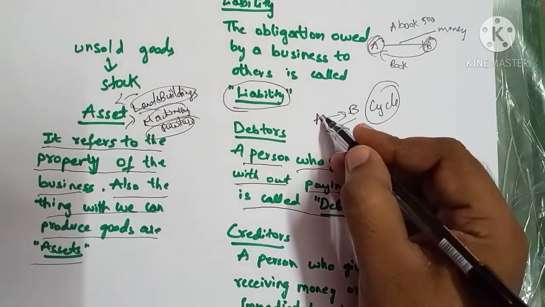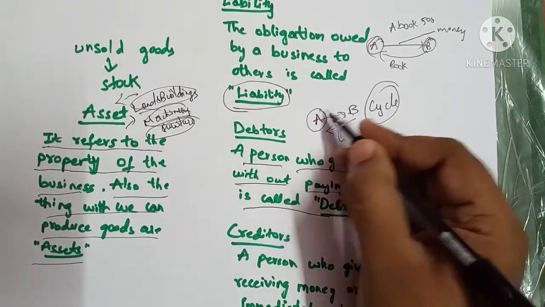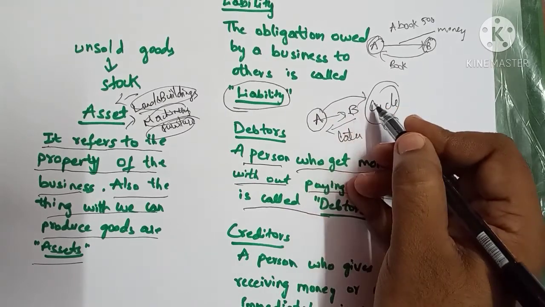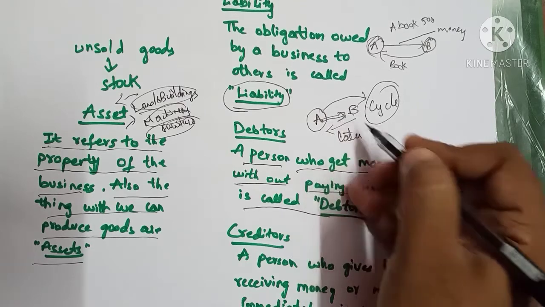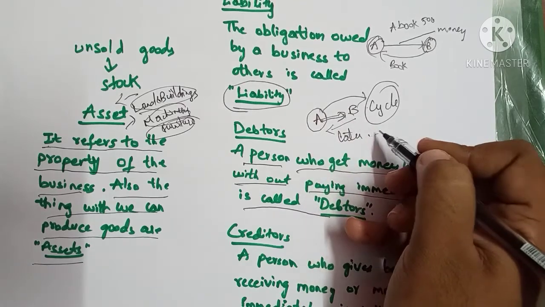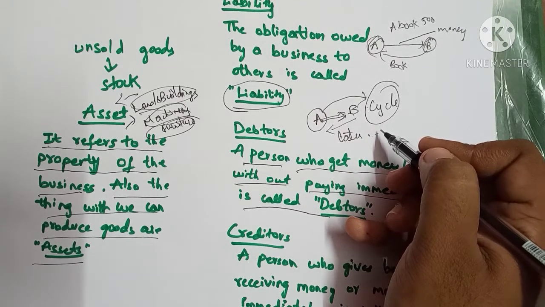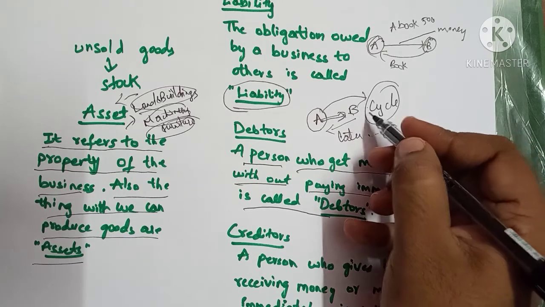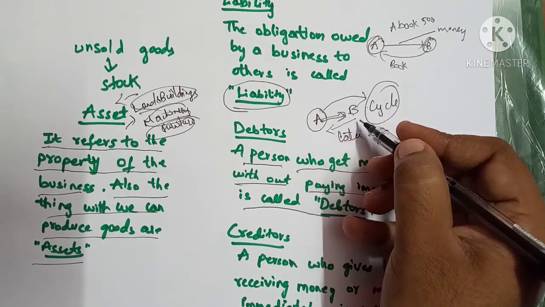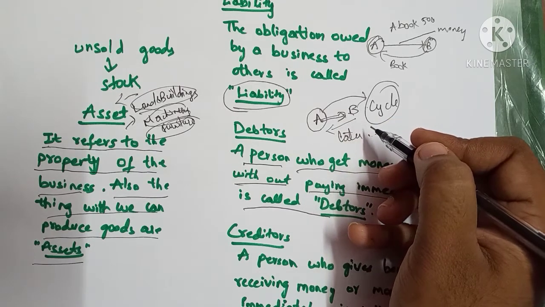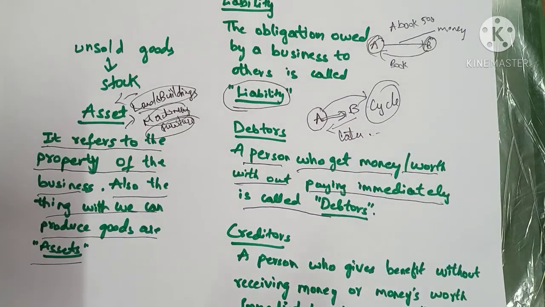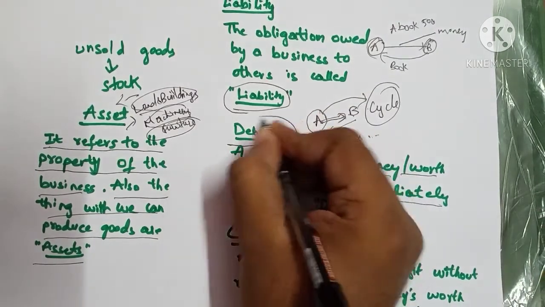So the person who is getting the benefit without paying immediately at the time of the transaction, but promises to pay later in the future, is known as a debtor.